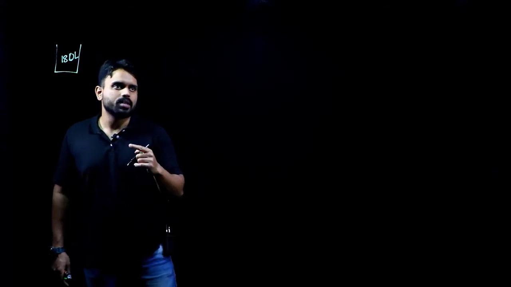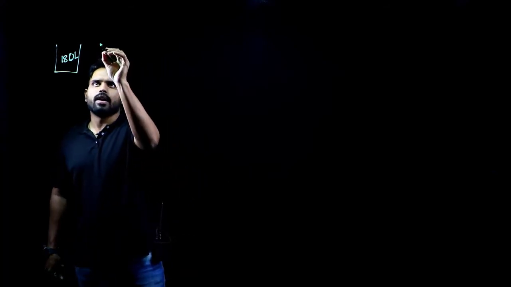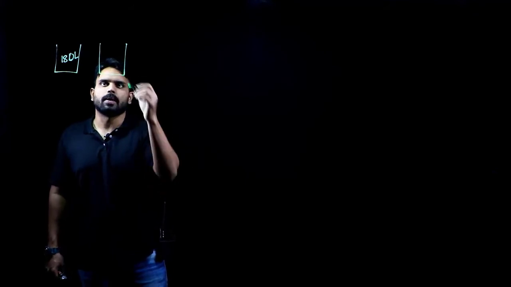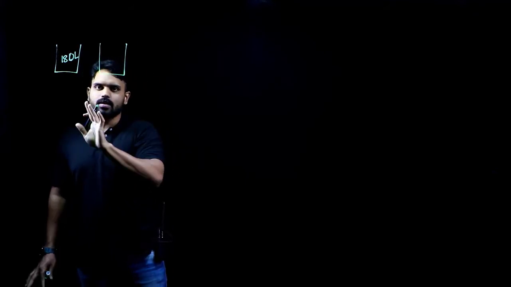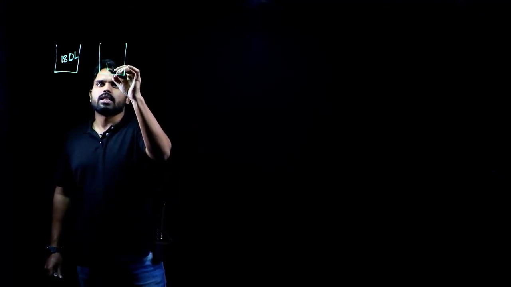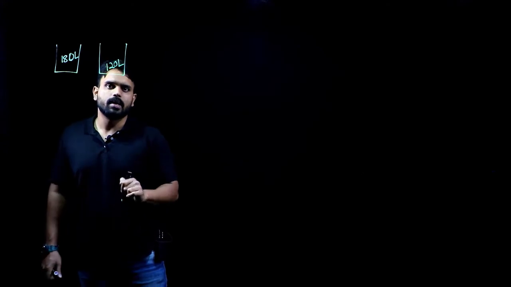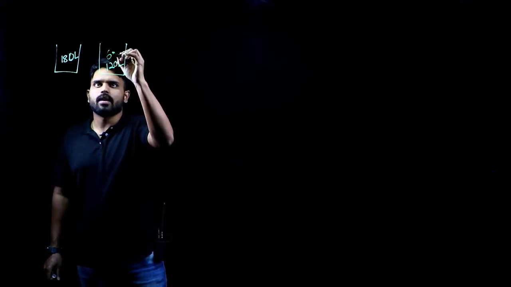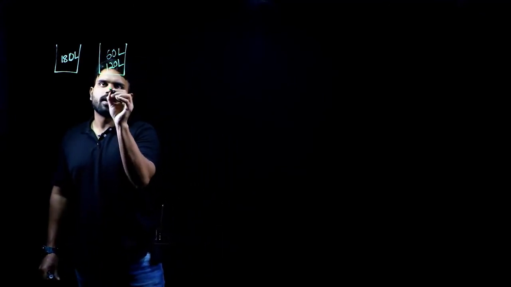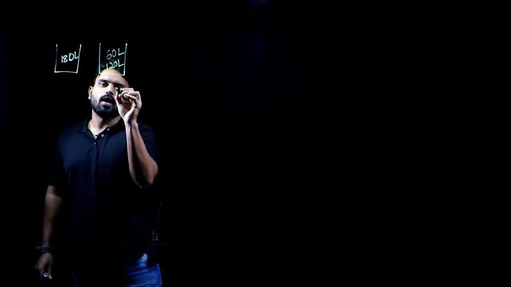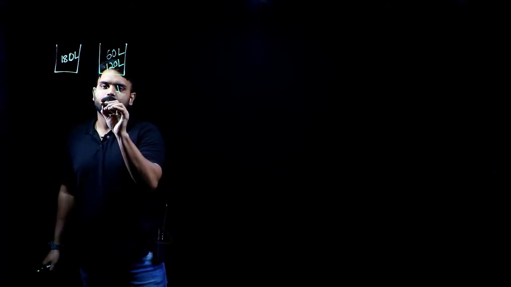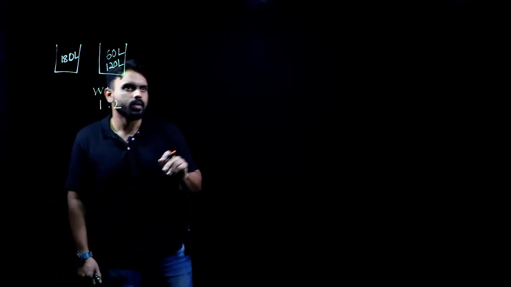Now, on day 1, 60 liters was taken out. On day 1, what was done? 60 liters of alcohol was replaced with water. Now, it contains only alcohol as of now. So, I can directly take off alcohol. So, I will be remaining with how much? 60 is taken out, 120 liters of alcohol will remain. So, how much water will be there now? 60 liters of water. So, they are in the ratio, water is to alcohol, 1 is to 2. Now what happens?